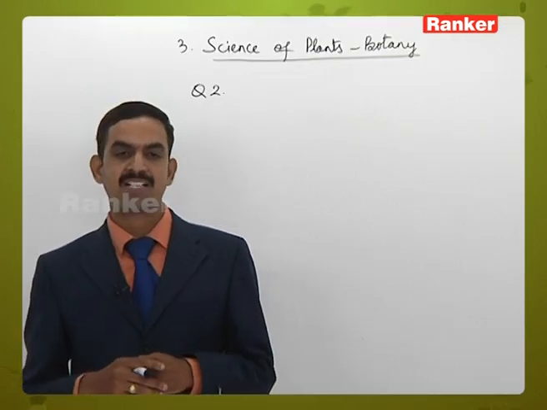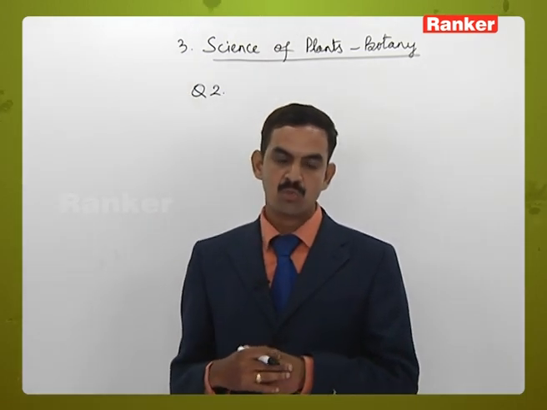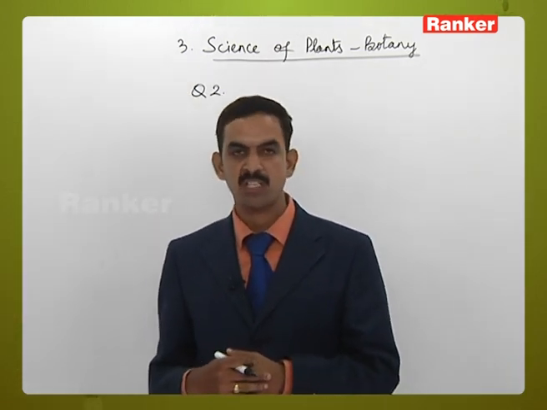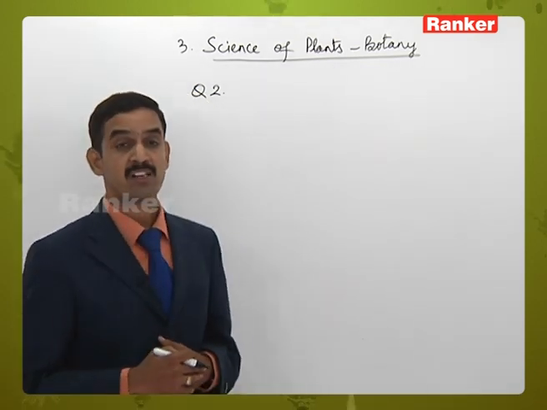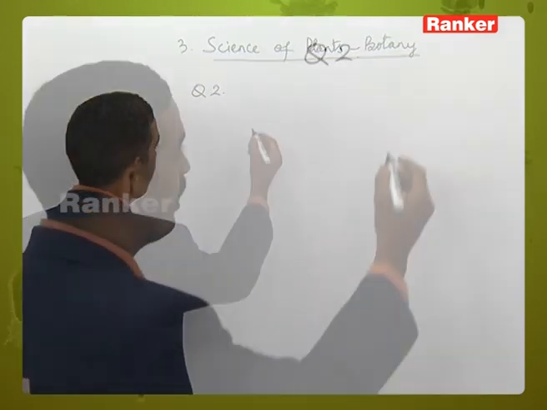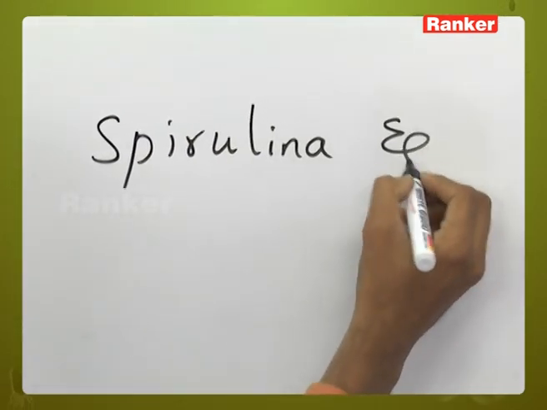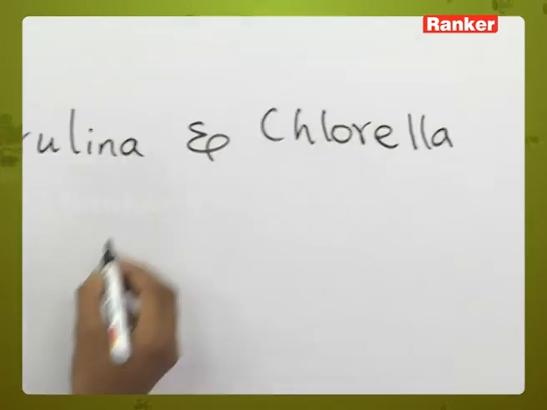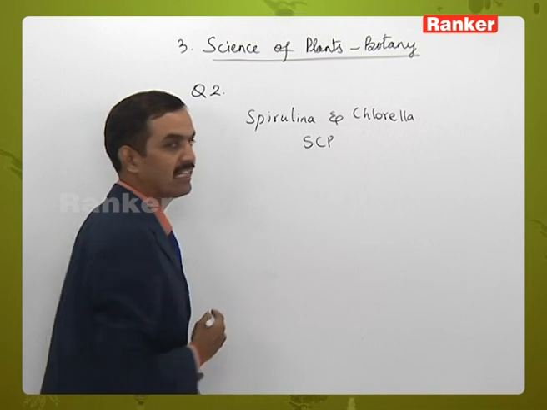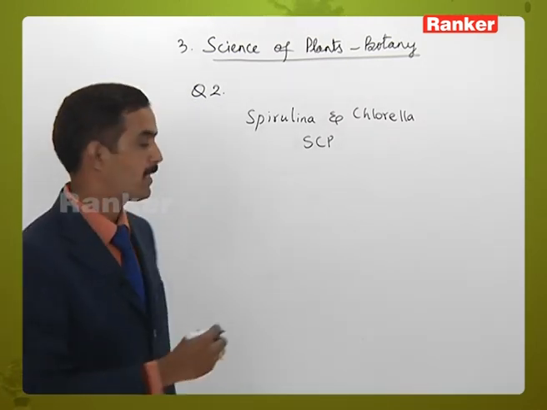Okay, coming to the correct statement: spirulina and chlorella are good sources of medicines. Actually, spirulina and chlorella are algal members which are rich in proteins. As they are rich in proteins, they are used in making single cell proteins, which are called SCP.